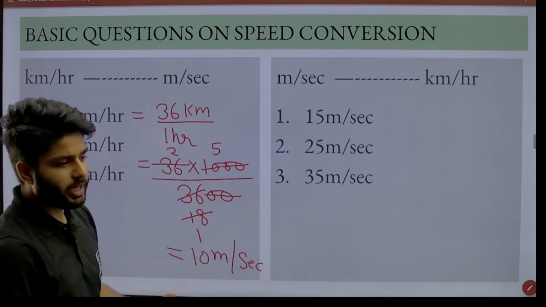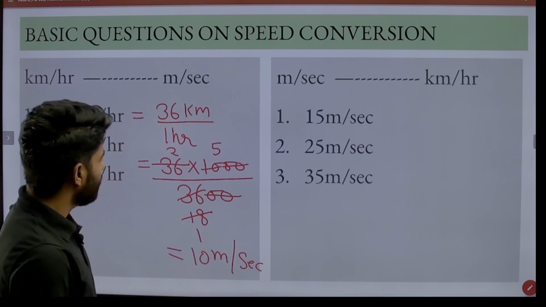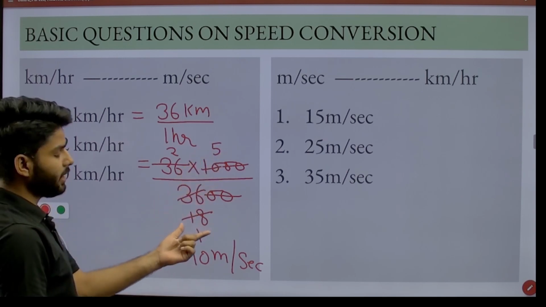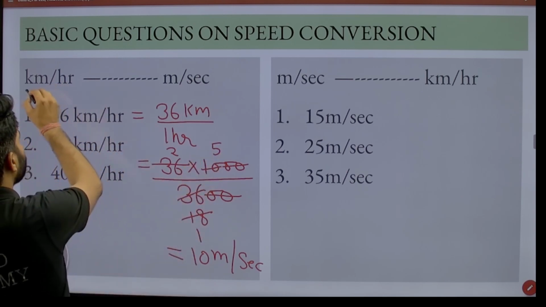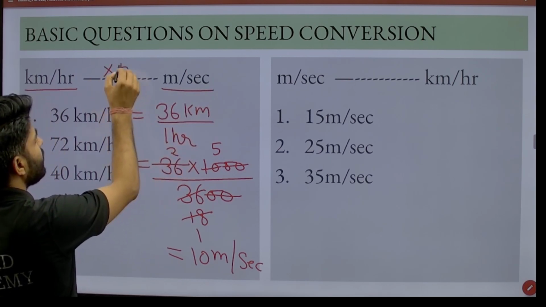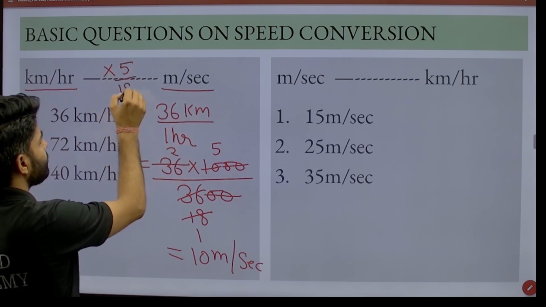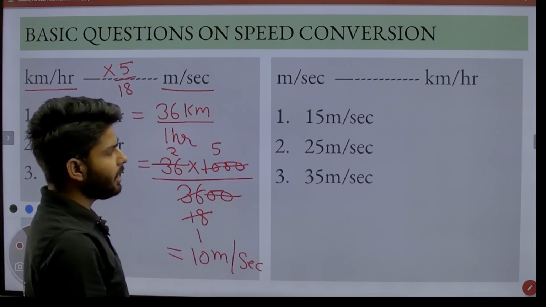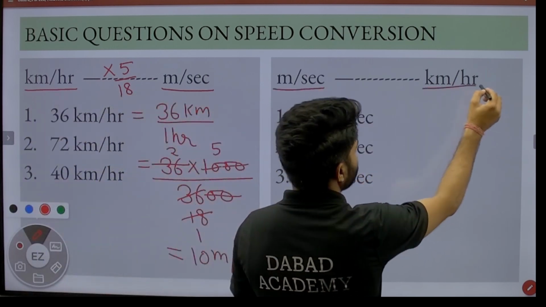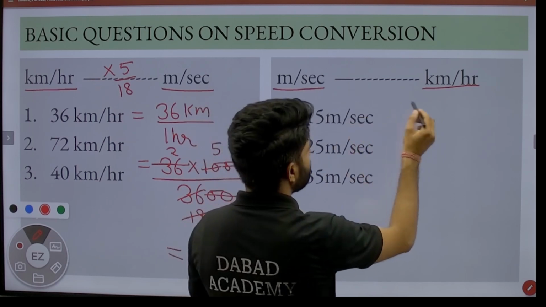Or I give you a direct formula where you can do it. If we see here, that is 5 by 18. It means if we convert kilometer per hour into meter per second, then you simply multiply the speed by 5 by 18. In the same way, if you want to convert meter per second into kilometer per hour, then we have 15